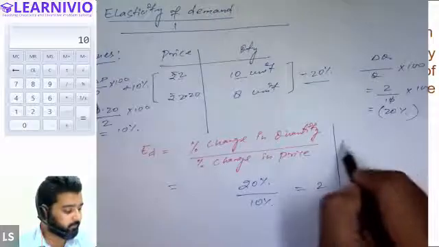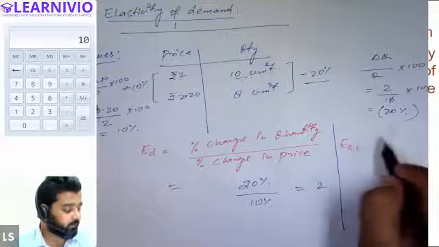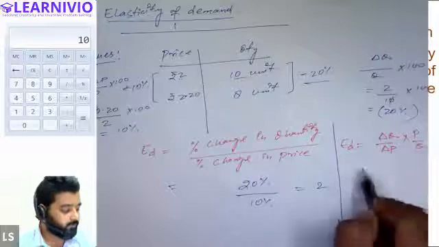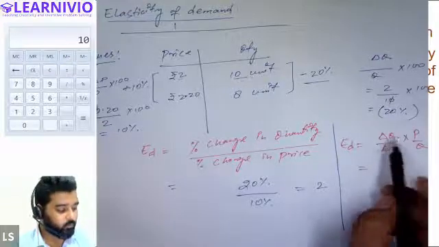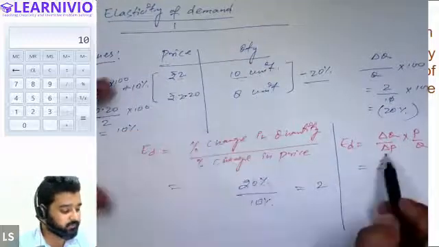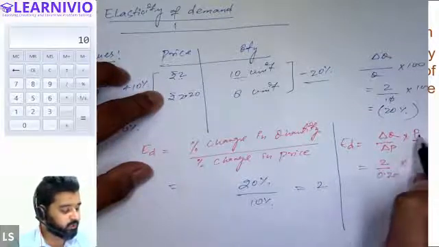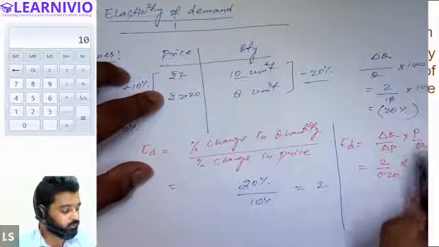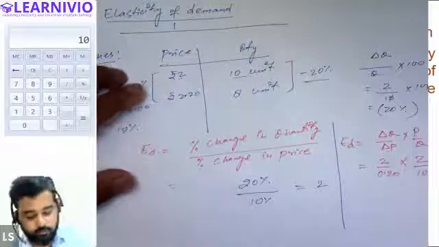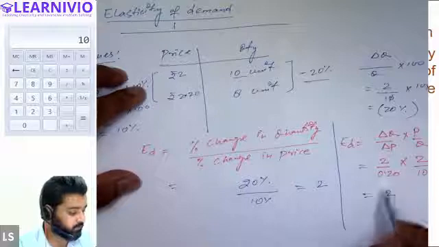If we apply the second formula, Asad, we have this formula: delta Q upon delta P into P by Q. Delta Q basically means change in quantity. Change in quantity is how many units are changing? 2 units. So we will write 2, and change in price, delta P, basically means change in price, 0.20. P basically means initial price and Q means initial quantity. So initial price was 2 rupees, initial quantity was 10. If you solve this, you will get the same answer, 2.